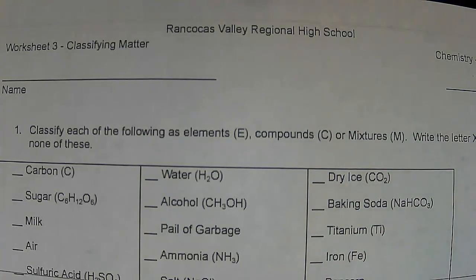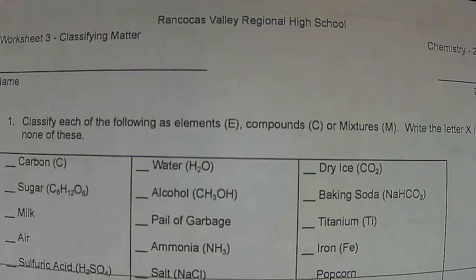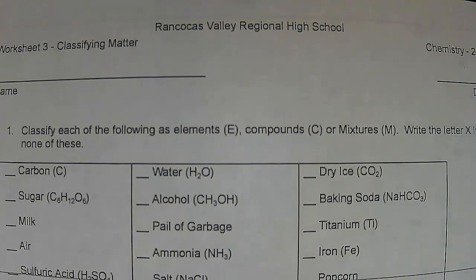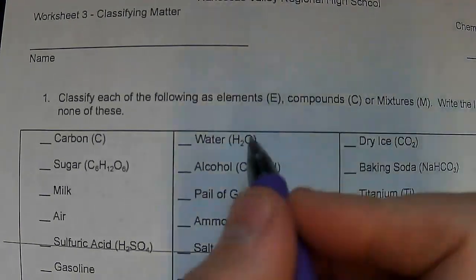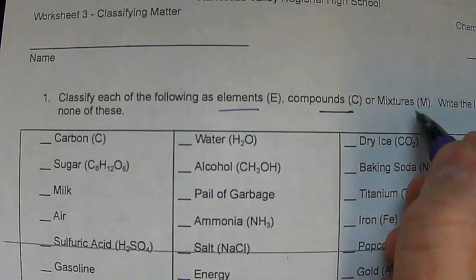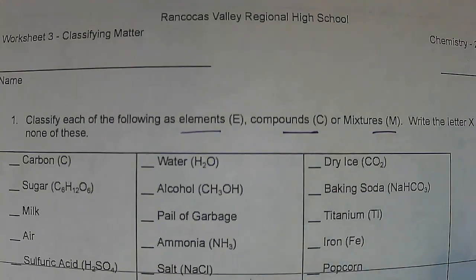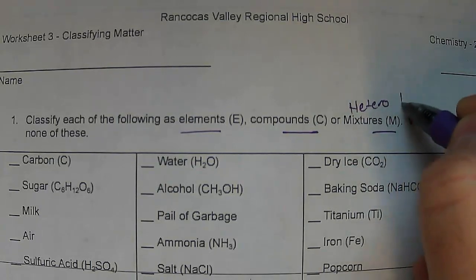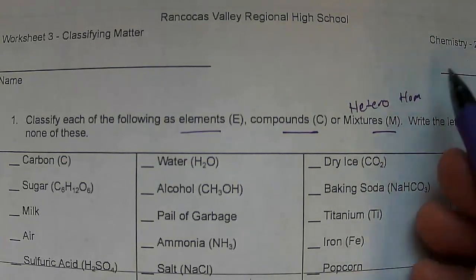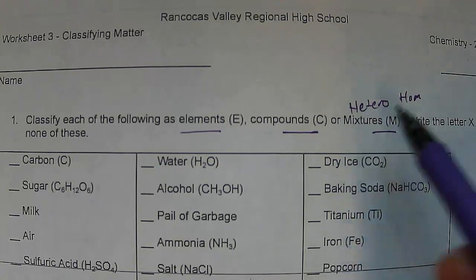Walsh, and I am going over the classifying matter worksheet, where we have to classify things as elements, compounds, mixtures, and that sort of stuff. This is a little bit of a long worksheet, so let's see if we can get through it. The first question says to classify things as an element, a compound, or a mixture. Here we don't care if it's heterogeneous or homogeneous. We just care that it's a mixture.